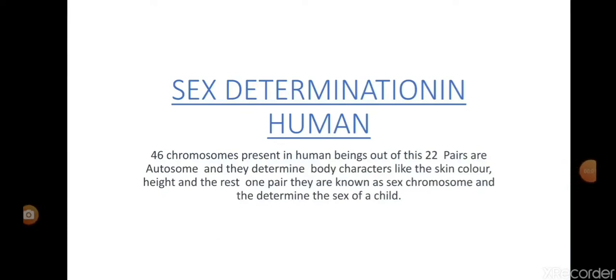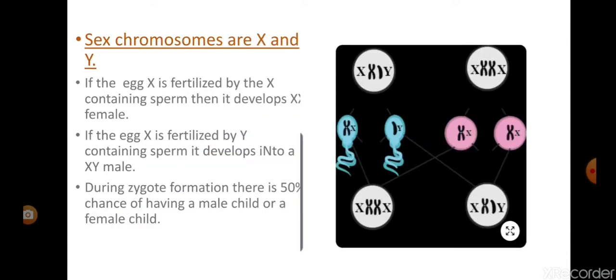So today we are going to discuss sex determination in human beings. We have 46 chromosomes in our body. Out of these, 44 chromosomes, or 22 pairs, are known as autosomes. Why? Because they determine our body characters like our skin color, height, etc. And the remaining one pair is known as the sex chromosomes because they determine the sex of a child, whether it will be a male child or a female child.